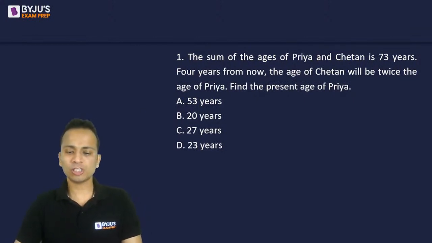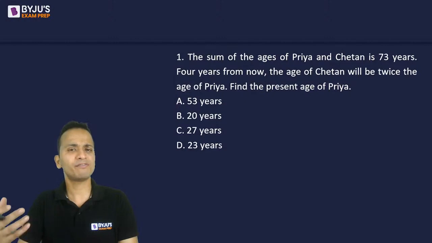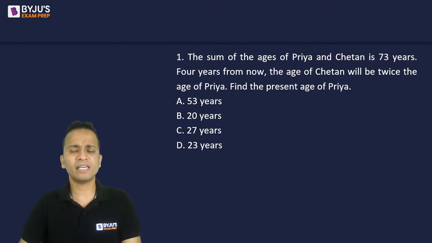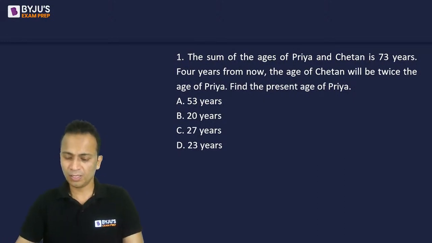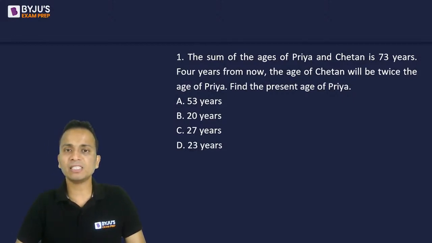Now, for most of these questions, I'll be giving you the efficient way of solving these questions. So you can use whatever way you are using, but I will be giving you an efficient way so that you'll be able to save some time. Even if you are able to save, let's say 10 to 15 seconds, that will also be enough in case of CAT examination. Hello, Prateek. Hello. So all of you focus on this question and try to give me the answer for this one. You have to find the present age of Priya.